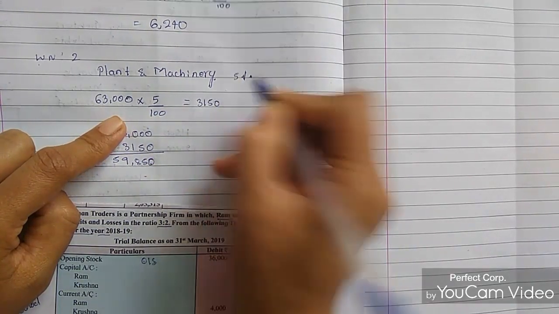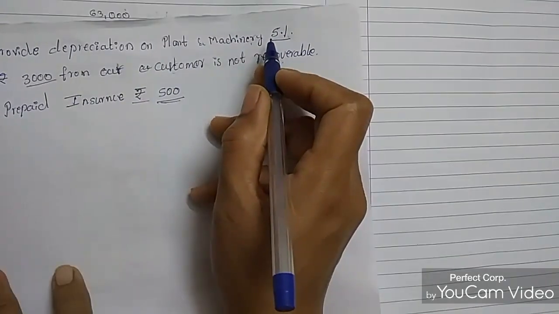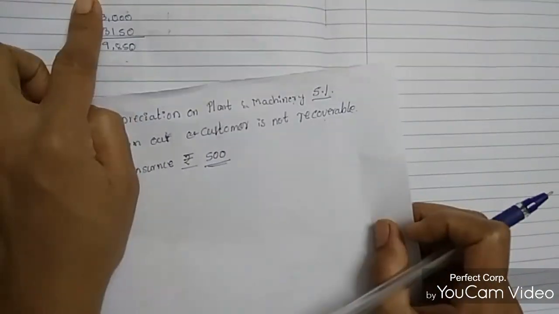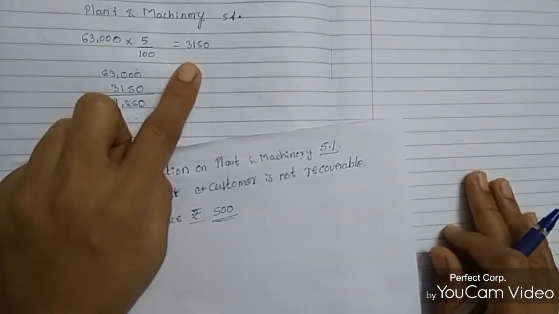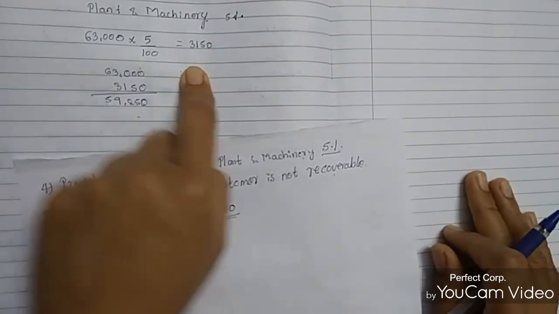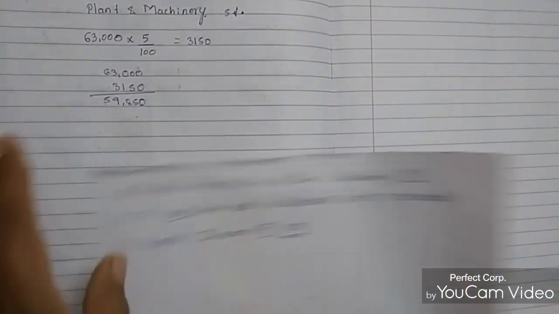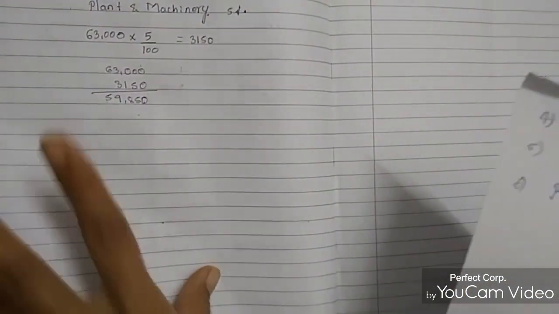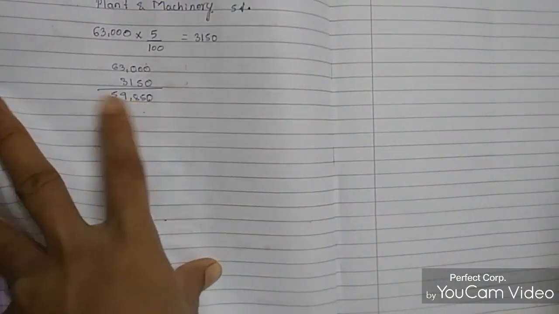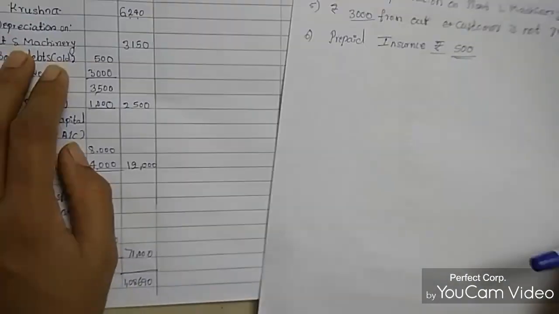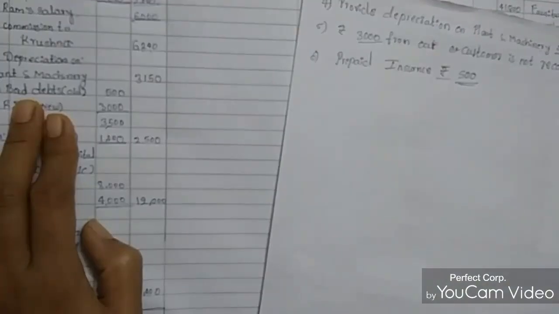So for plant and machinery we need to calculate 5%. The amount is 63,000. 63,000 into 5 divided by 100, we got 3,150 rupees. So after deducting from 63,000, we got 59,850 rupees. In the P&L account we are taking only the depreciation, but on the asset side of the balance sheet we are taking the whole amount. So in the P&L account, I have mentioned here the depreciation amount, 3,150 rupees.